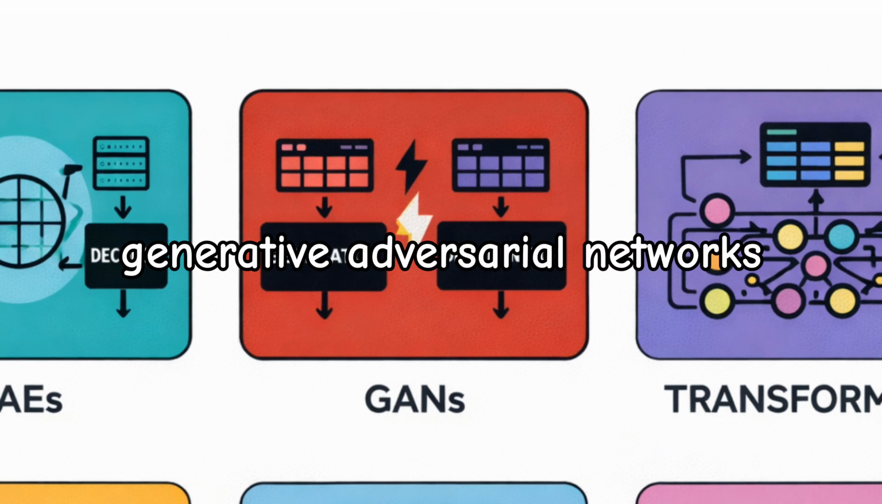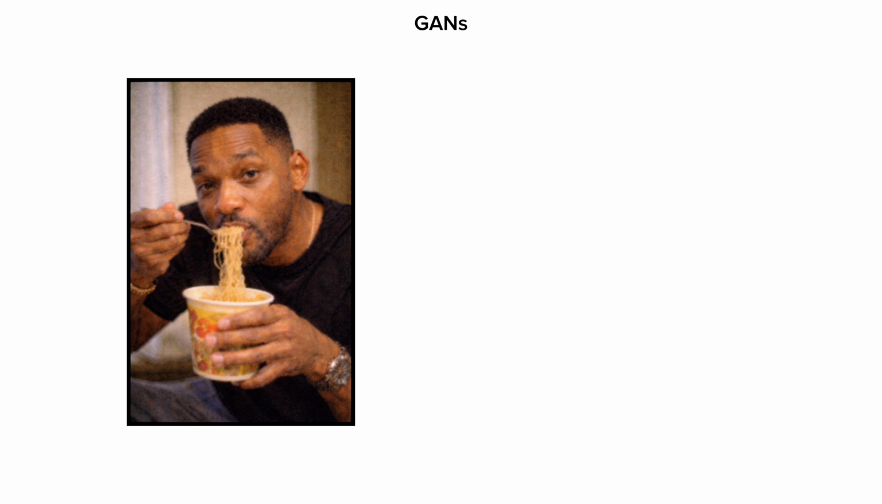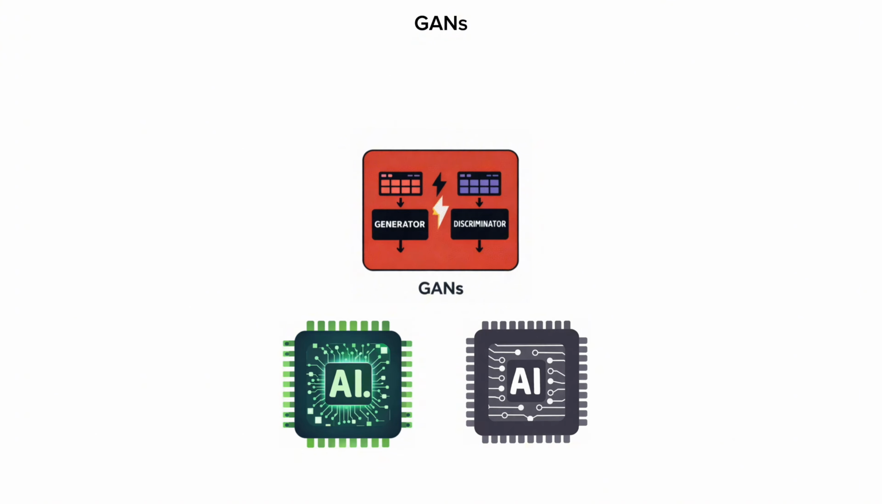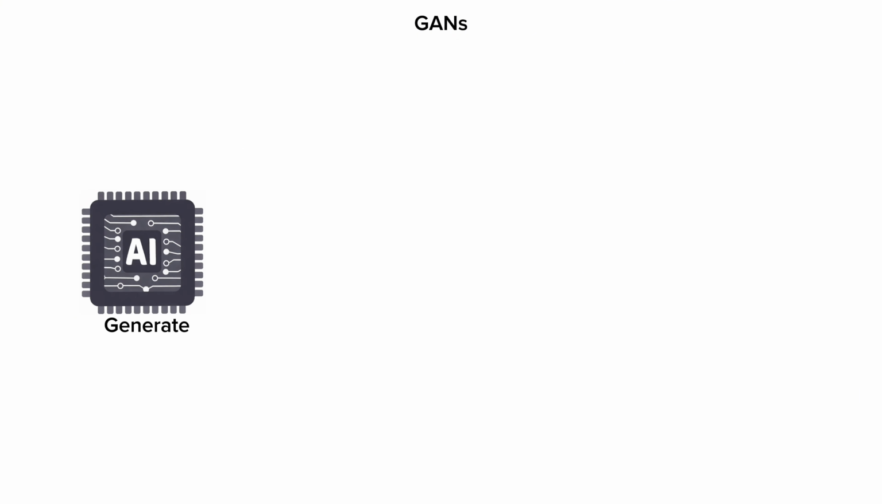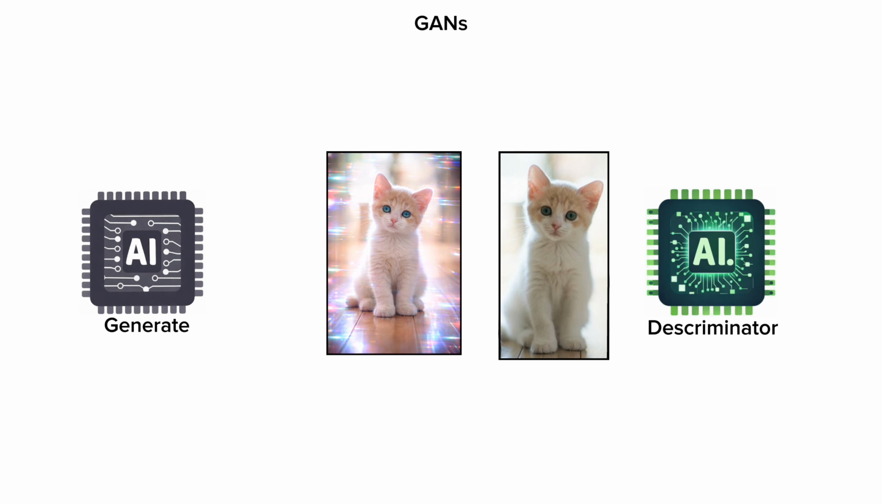GANs, Generative Adversarial Networks. VAEs were blurry, so we invented GANs. This model is actually two AIs locked in a cage match. First, you have the generator, the forger. It tries to create a fake image. Second, you have the discriminator, the detective. It compares the fake against real photos.